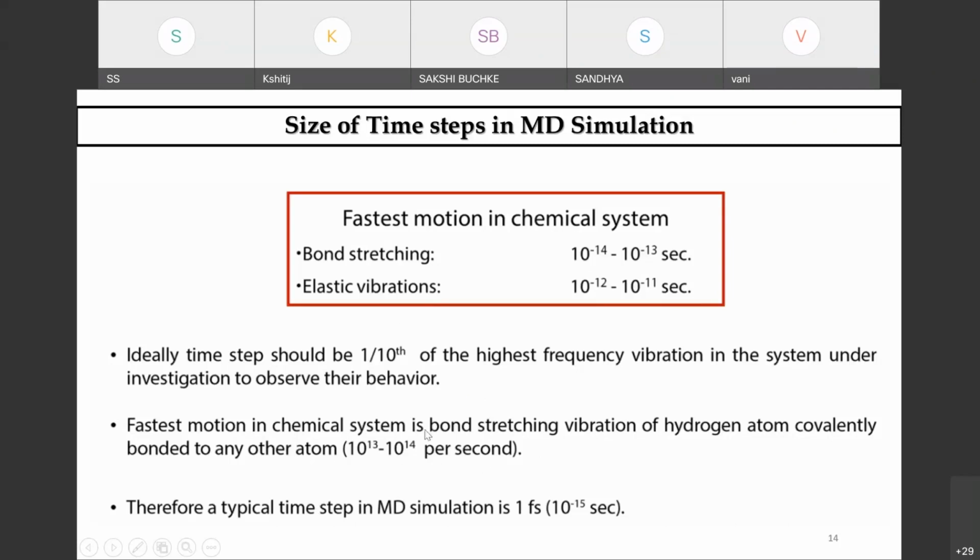So the typical time step in MD simulation, which governs all the bonded and non-bonded interaction parameters in terms of your bond angles, impropers, dihedrals, torsional angles, is 1 femtosecond. So that is exactly 10 to the power minus 15 seconds.